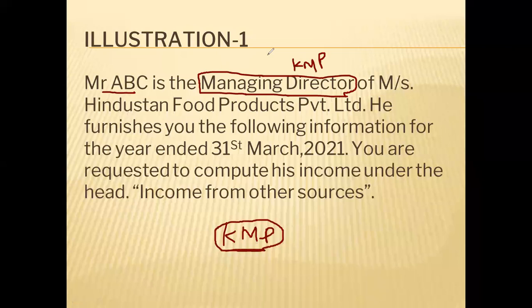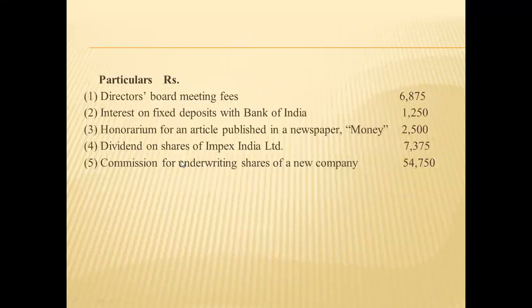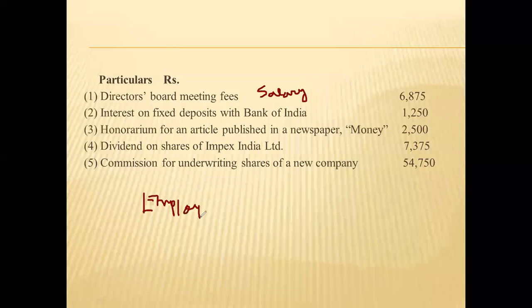So in that case, this amount received by him from the company will come under salary. We will assume that case, because any amount paid by an employer to an employee will be salary. If an employer is paying any amount to an employee, it will be taxable under the salary head of income.